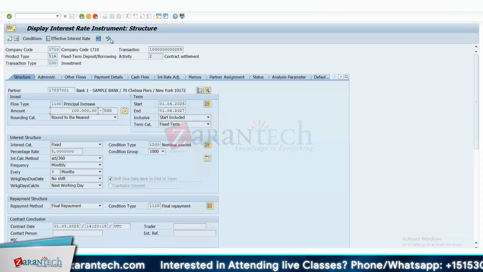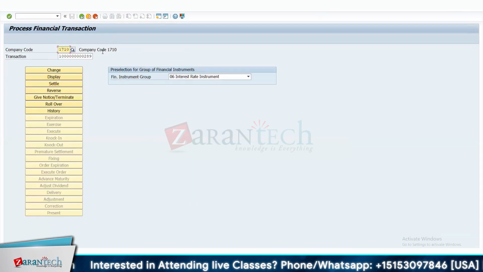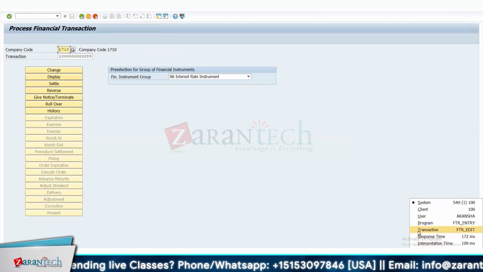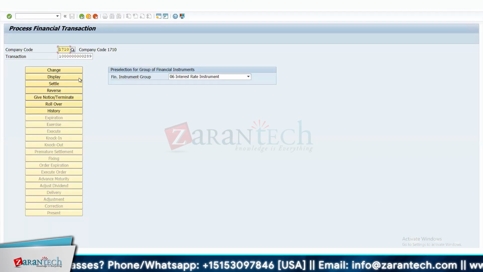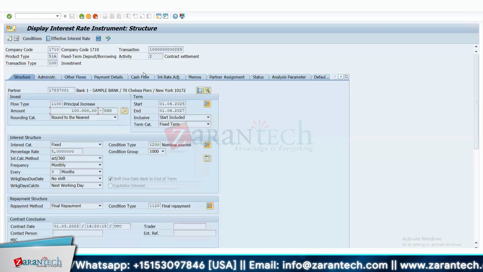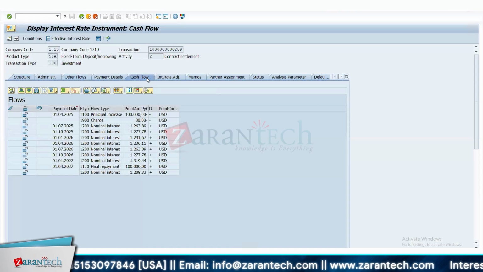FTR underscore create, you created, right? FTR underscore change, edit. So this is actually FTR underscore edit. Oh, okay. So when you do the edit, then you come into this screen and then you can do a settlement. And then probably at that point, that lock screen opened. Correct. That lock opens and then it will become unlocked. That means it is free to do that.